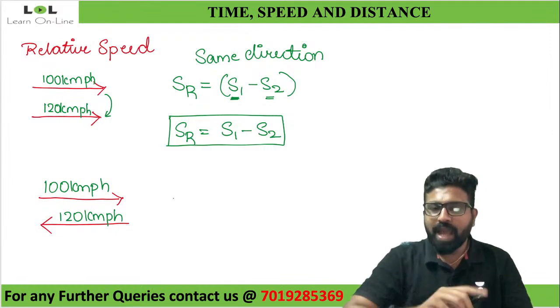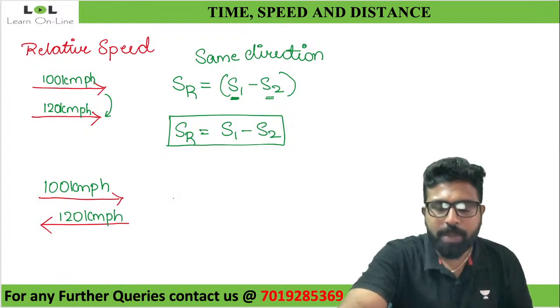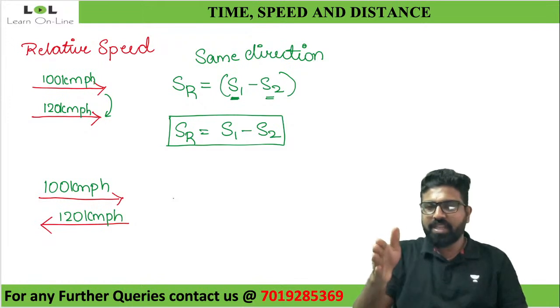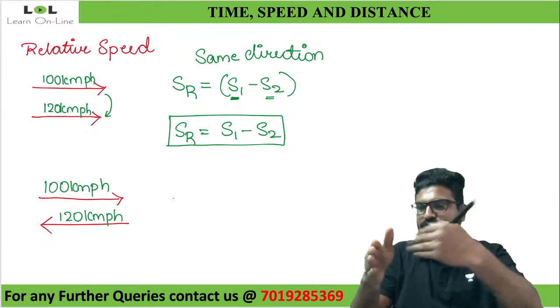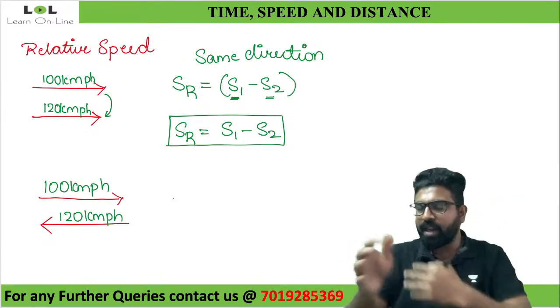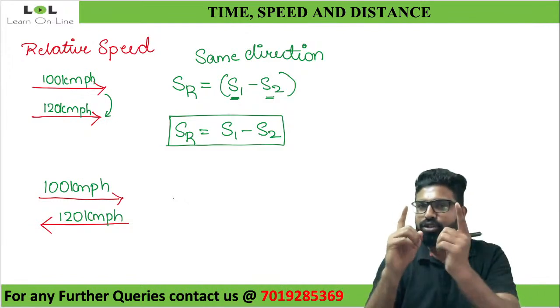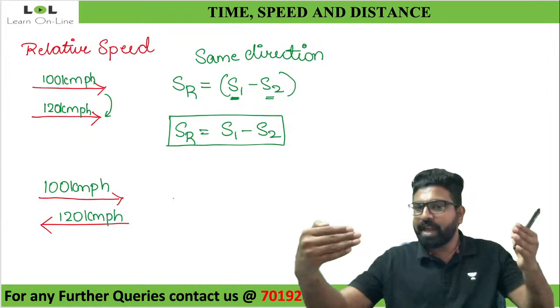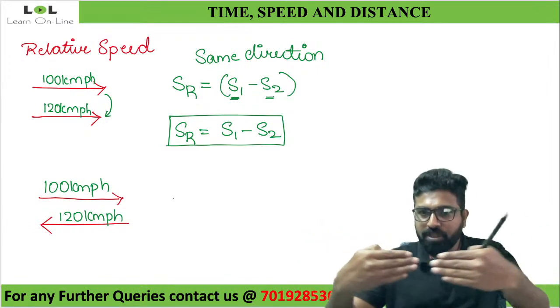Can anybody tell me? Have you experienced this? One train traveling like this, and another train traveling like this. Don't you think it will travel so fast? When two trains are traveling in opposite directions, have you observed this?